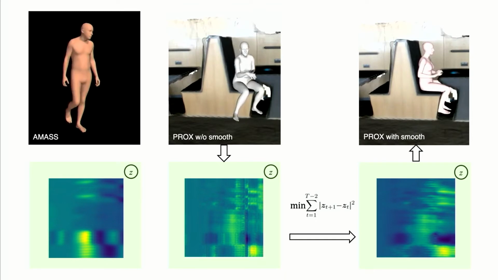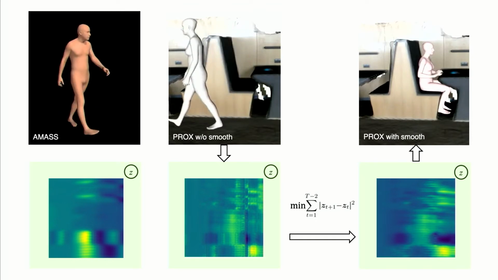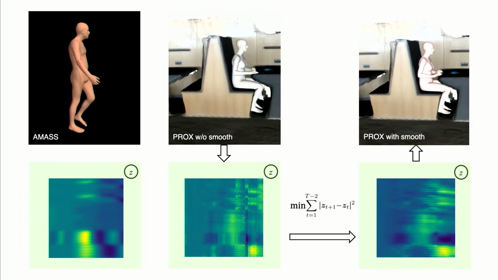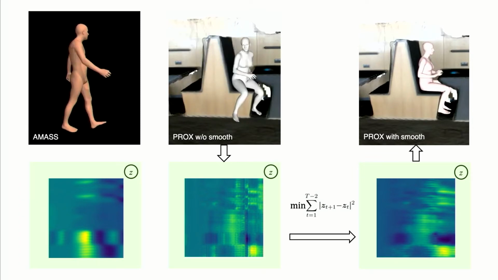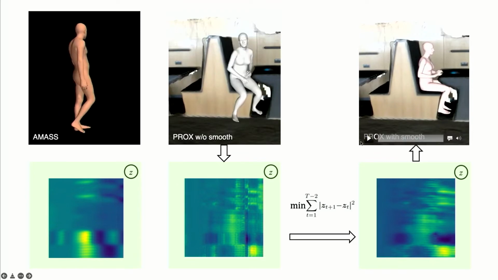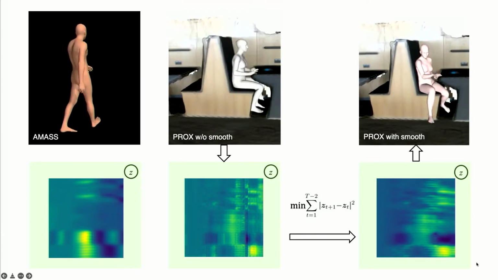So we enforce the same smoothness constraint over this noisy latent space to force the input motion to be close to the natural motions in the latent manifold. And then after the optimization, the latent space in the right corner is smoothed, and the input motion is also smoothed.